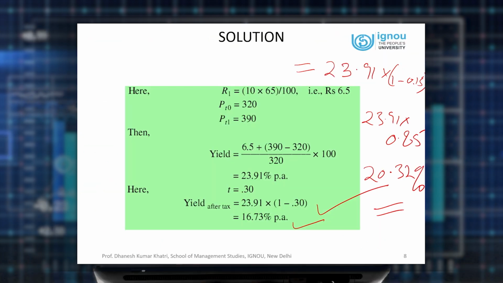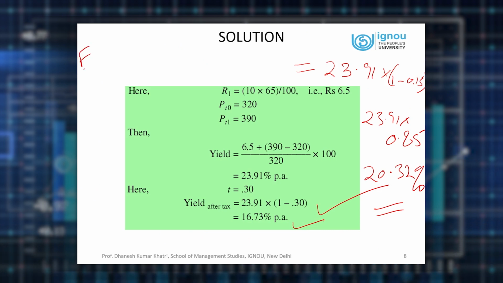So 2% quarterly return gets converted into effective annual return 8.24%. So that means effective annual return is equal to 1 plus periodic return PR raised to the power of M minus 1. You will get the answer in fraction. So in this case, EAR stands for effective annual return. PR stands for periodic return, that means quarterly return or half yearly return. And M is the number of compoundings in a year. So that is the way we do it. So this is a simple case of how we can convert periodic return into effective annual return.